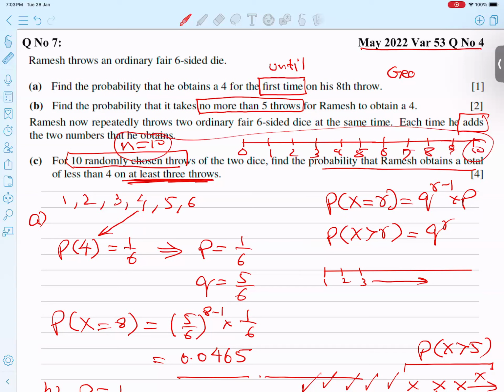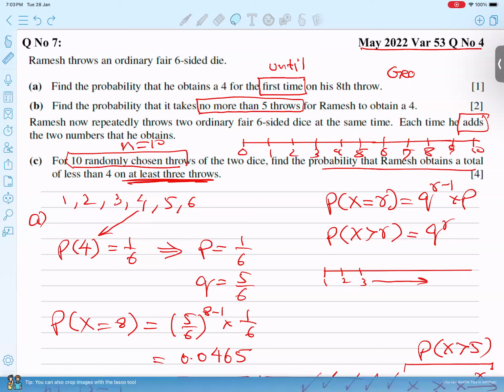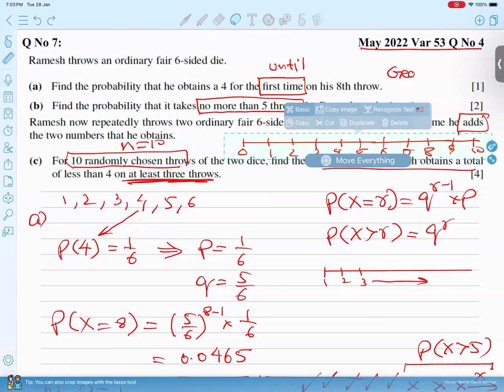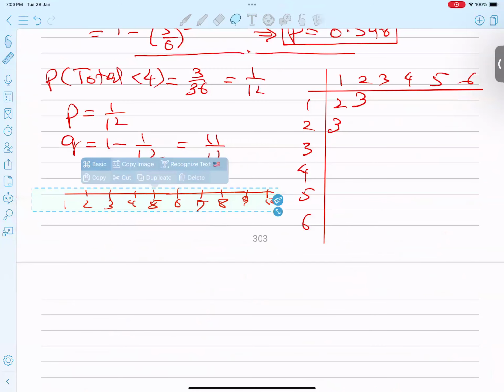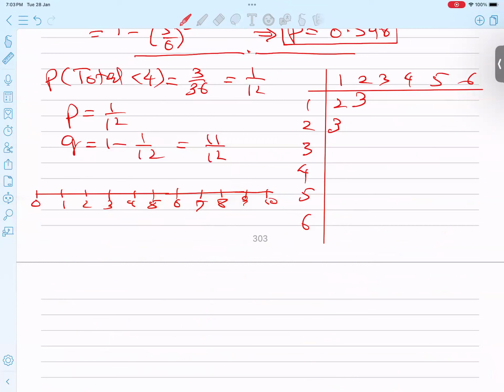Why did I write 10, students? Because there are 10 throws in total. You know it very well. So he said at least three throws. At least three means I need 3, 4, 5, all these numbers. One minute, please. Let me shift this below, and then I will explain properly. So let's start. In this concept, we have to discuss at least three means I need all these numbers, and the ones I don't need are these. And you know that the sum of all the probabilities equals 1.